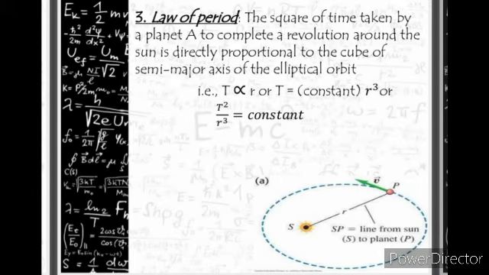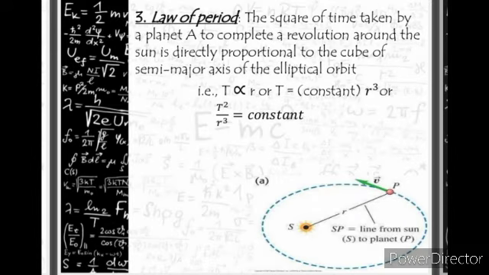If we take r cube to the LHS, what will the answer be? The result comes out to be T square upon r cube equal to a constant. That is, the square of the time period upon the cube of the semi-major axis gives us a constant.